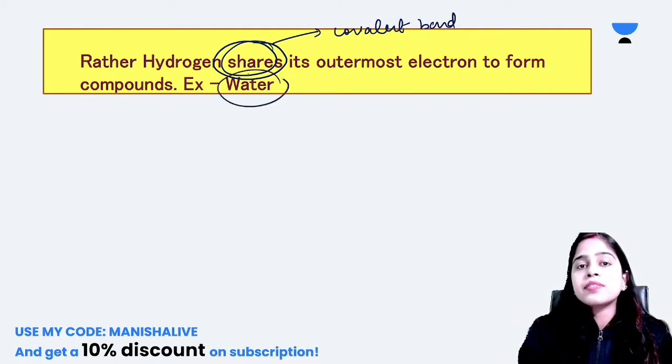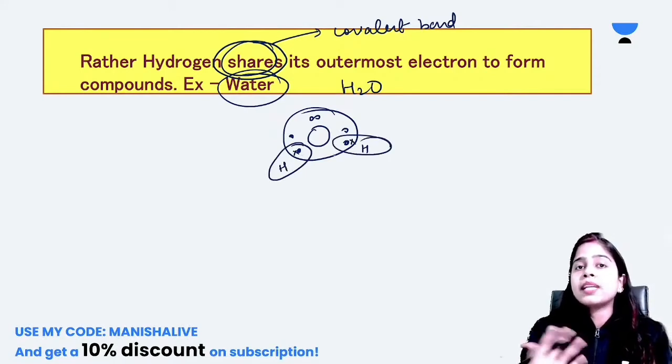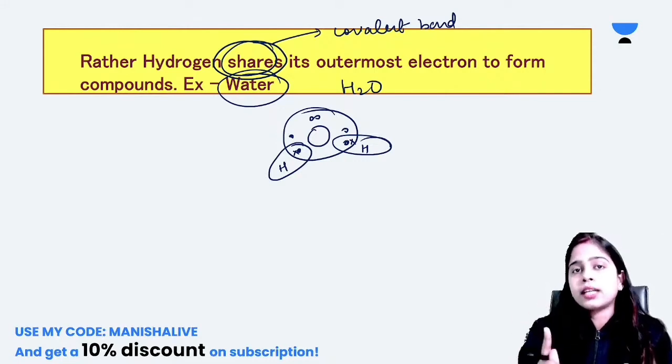For example, you have seen water. Here, this is the oxygen atom, with 1, 2, 3, 4, 5, 6 outer electrons. It will share its electrons with hydrogen. Yes, hydrogen is sharing its electron to complete its duplet, not octet.